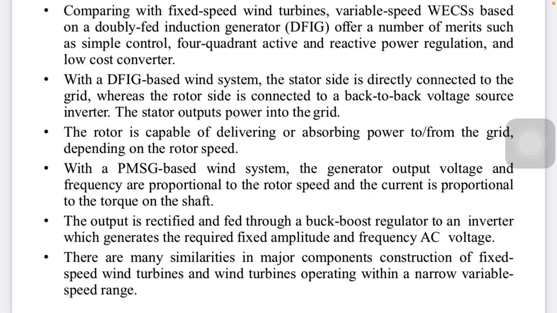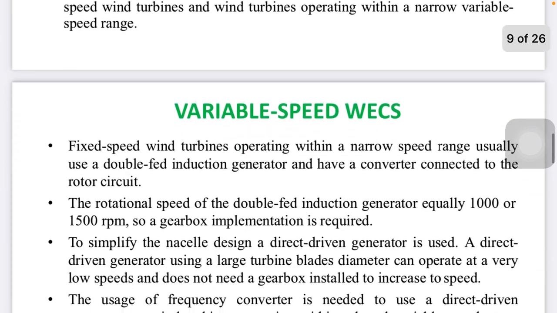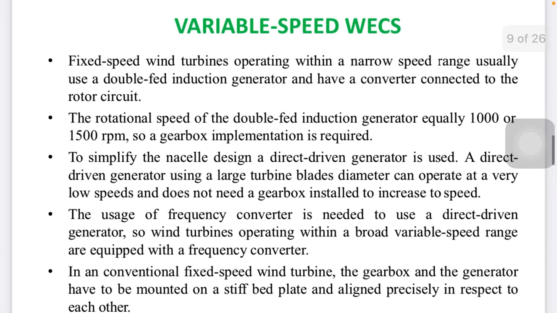There are many similar major components required in a fixed speed wind turbine and in a wind turbine operating within a narrow variable speed range. Continuing with the variable speed wind energy conversion system, a wind turbine operating within a narrow speed range usually uses a wound field induction machine with a converter connected to the rotor circuit. So why this converter? Because it converts one form of energy to another form.